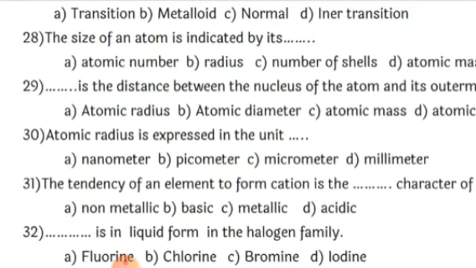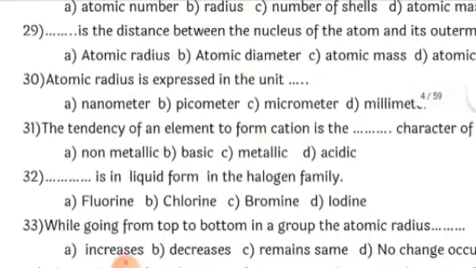So the size of the atom is always indicated by its radius, because even if the number of shells is the same, as you go from left to right, the size goes on decreasing. It's because there is a greater pull from the nucleus, and therefore even with the number of shells the same, the radius may not be the same. So here the size of the atom is always indicated by its radius, which is measured in picometers.